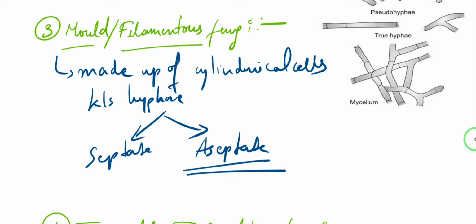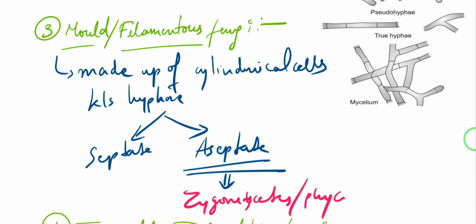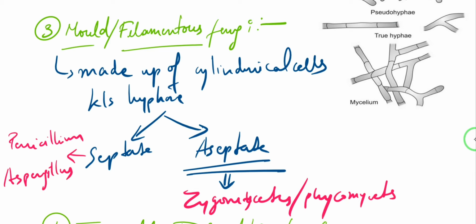The aseptate hyphae are found in only one class of fungi, that is your zygomycetes or phycomycetes. Okay, so that is good news, just one class. And septate hyphae you will encounter in fungi like penicillium and aspergillus, and obviously your dermatophytes, that is trichophyton, microsporum, epidermophyton.